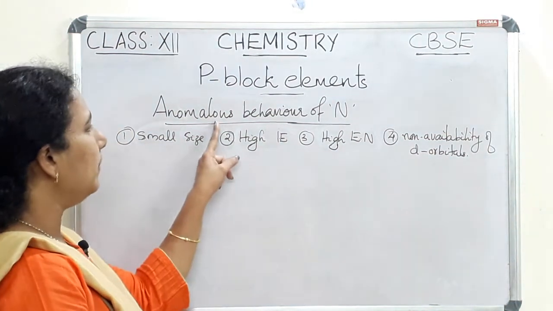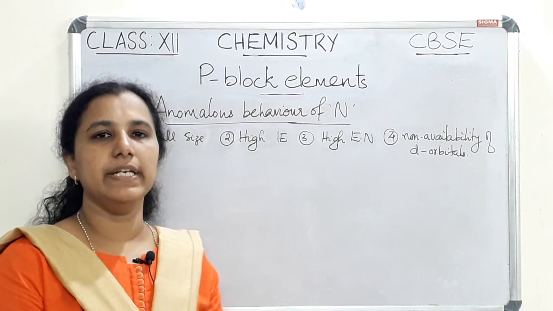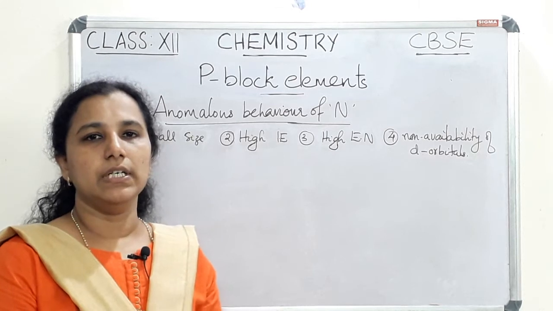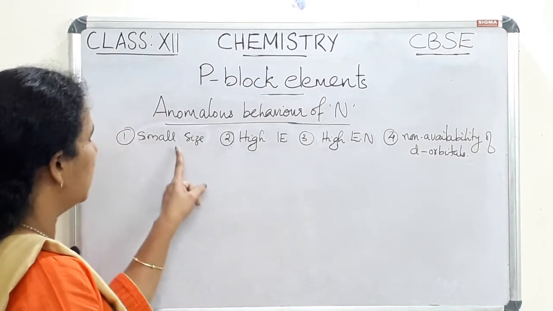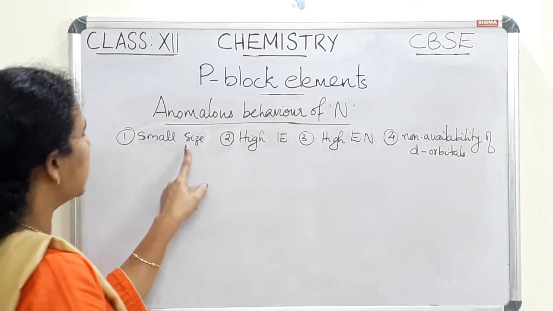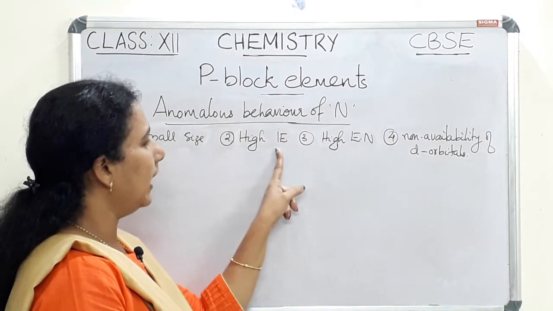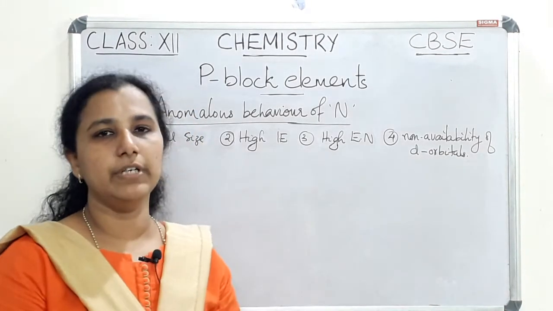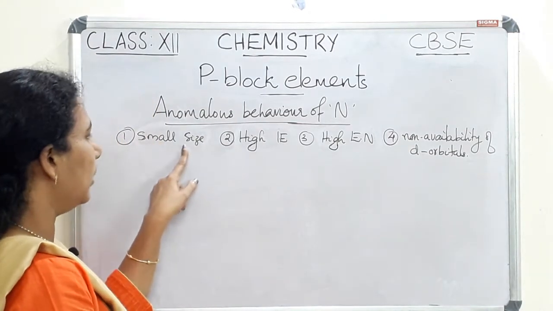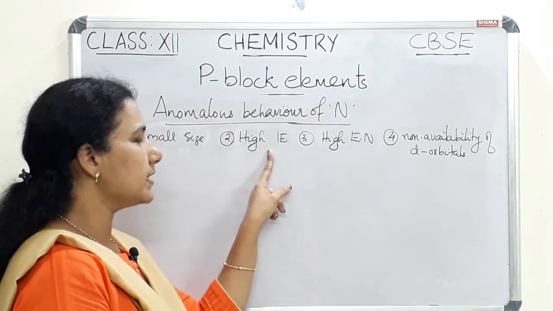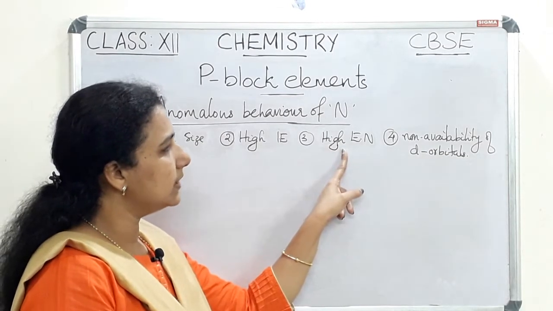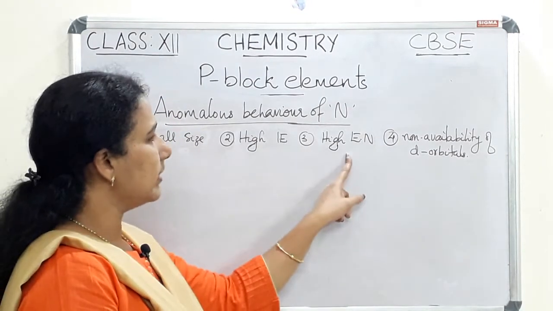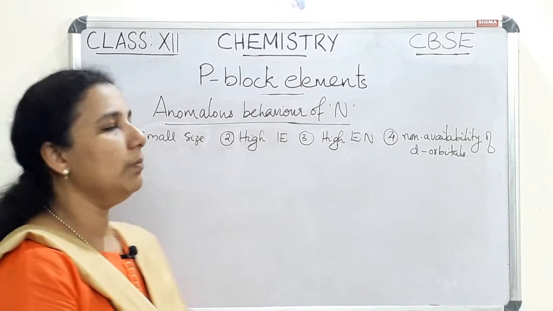Let us learn the anomalous behavior of nitrogen. Nitrogen has an anomalous behavior that differs from the rest of the members of group 15 elements. It is because of these reasons: small size, high ionization enthalpy, high electronegativity and non-availability of d orbitals. Nitrogen is small in size, has high ionization enthalpy, high electronegativity and non-availability of d orbitals. So due to these reasons nitrogen has an anomalous behavior.